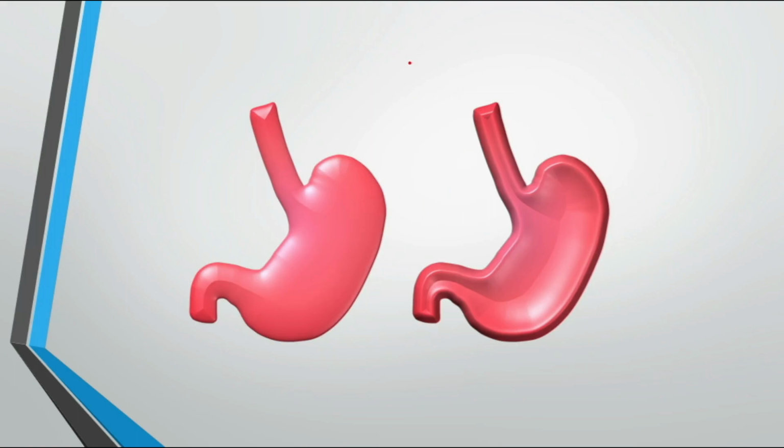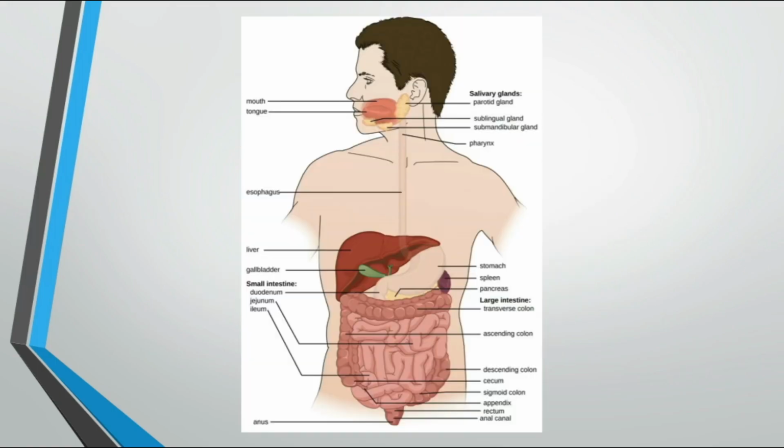Okay, this is the picture of the stomach that I have just now shown. This is the covered stomach and this is the open stomach. So this is the whole digestive system image. This is the esophagus, the spelling is wrong, it should be esophagus, then mouth, tongue, and these are the sublingual gland, submandibular gland and parotid gland.